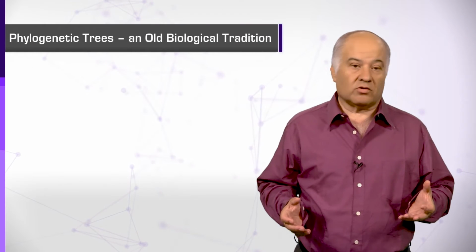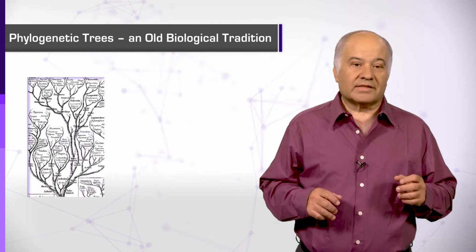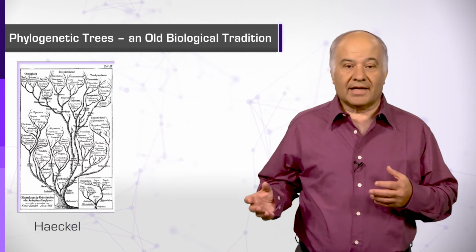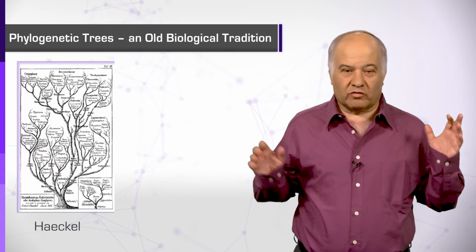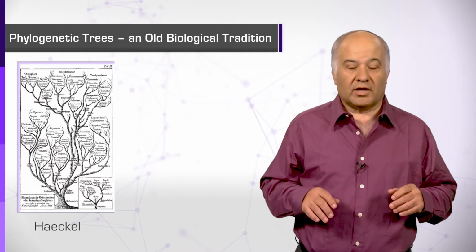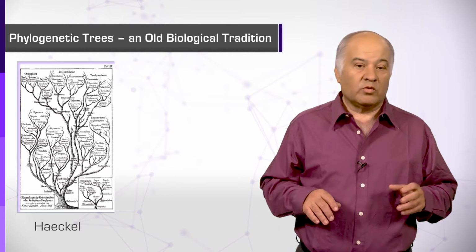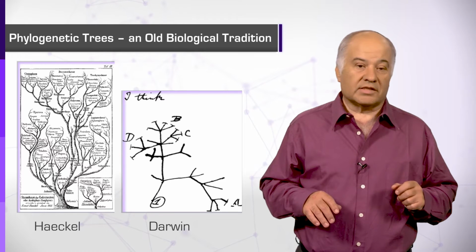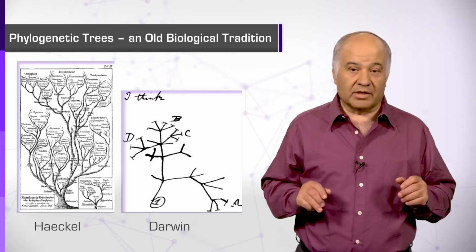In this segment, we will finally discuss the issue of building a tree to reconstruct the evolutionary relationship of sequences. Such trees are called evolutionary trees or phylogenetic trees. Classification of biological organisms and representing them in tree-like structure is an old tradition of biologists. The German biologist Haeckel is known for popularizing this representation, which integrated nicely into the theory of evolution as developed by Darwin at about the same time.